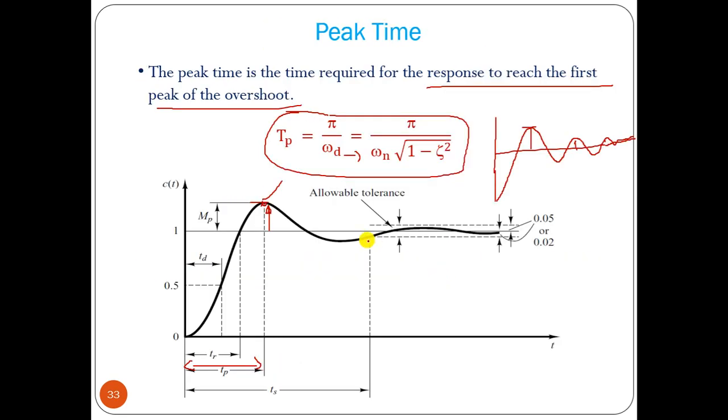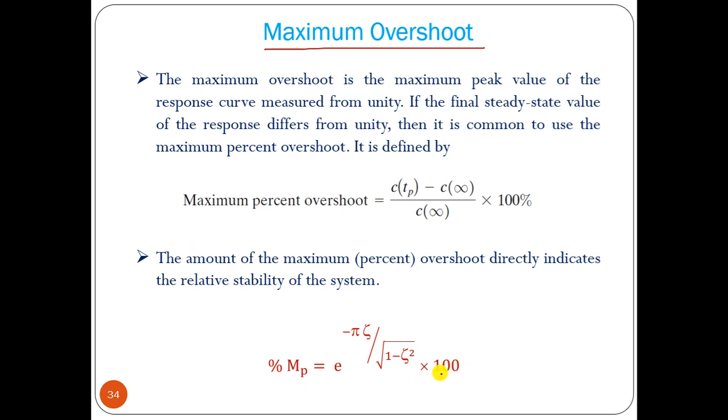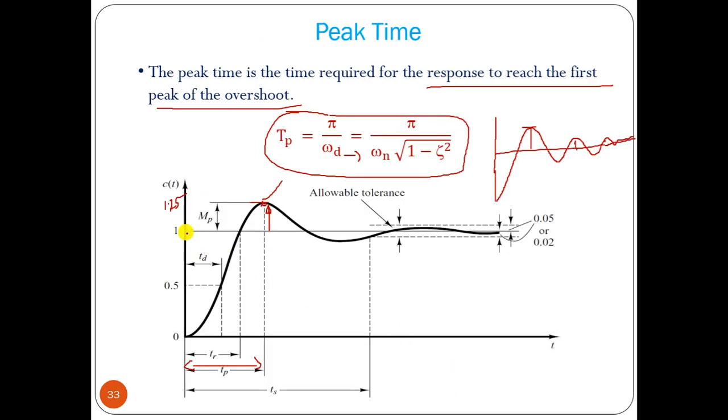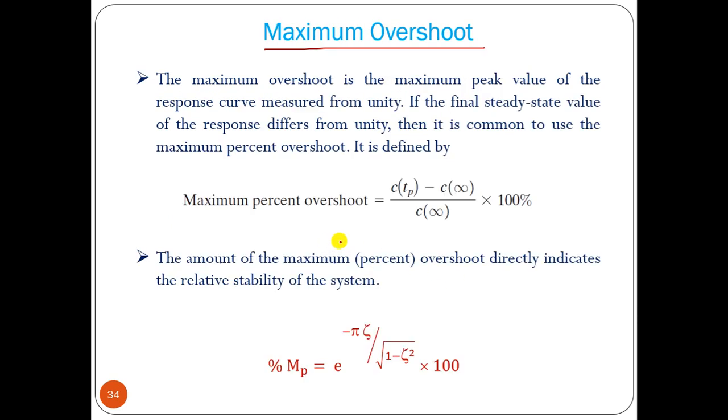Now we can find out maximum overshoot. Maximum overshoot means how much it is going above 1. Say this is 1 and this is 1.25. So the overshoot is 0.25, which gives 25 percent overshoot. Maximum overshoot is the maximum peak value of the response curve measured from unity, if it is a unit step response.